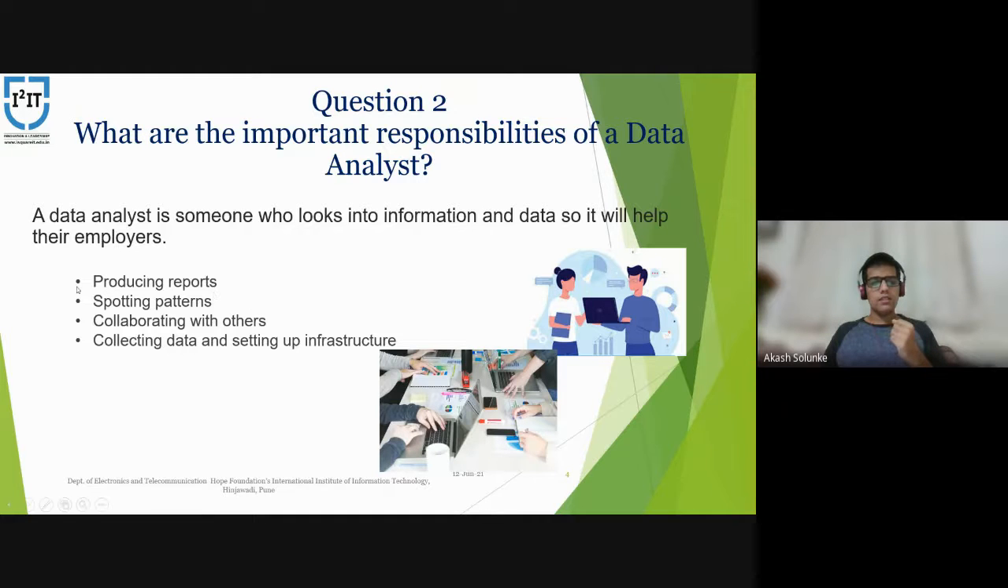And spotting patterns. For example, for a product in the market, at what time its sales are very high or very low. I'm taking an example of a product which a company is selling. Data analysts spot the pattern, for example, at what time of the month the product sales are very high and at what time they are very low. And collaborating with others, they have to work in teams.